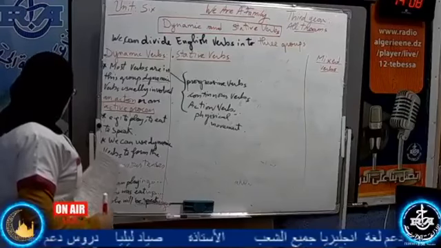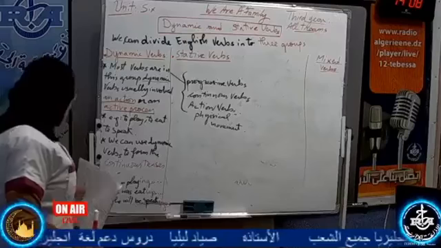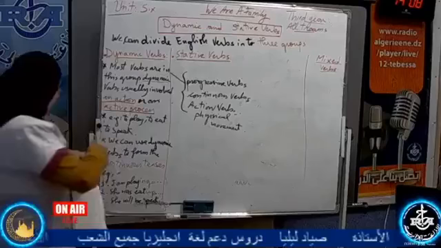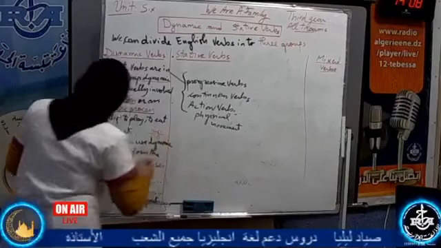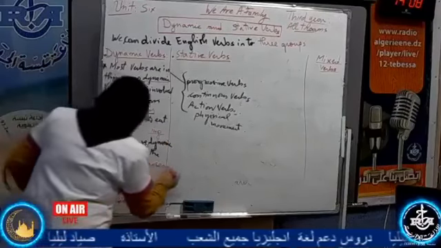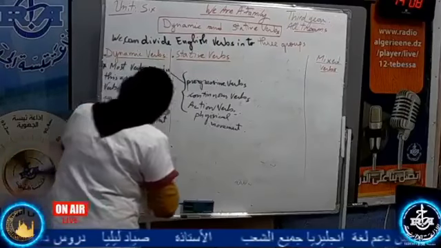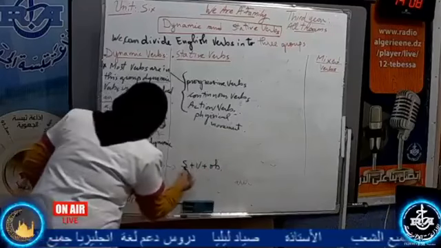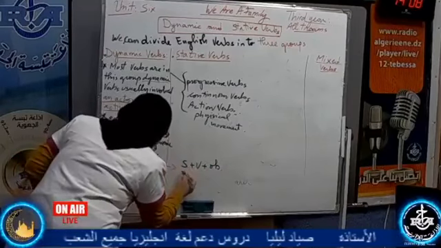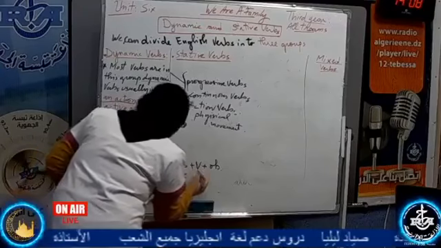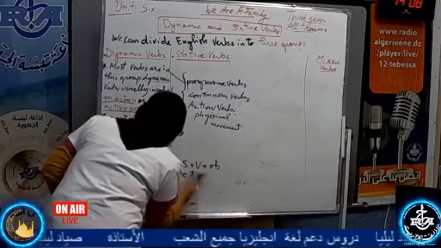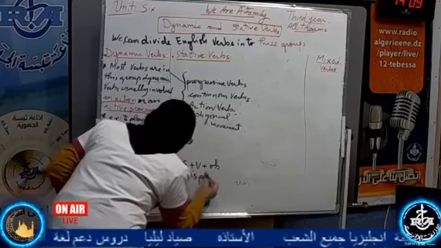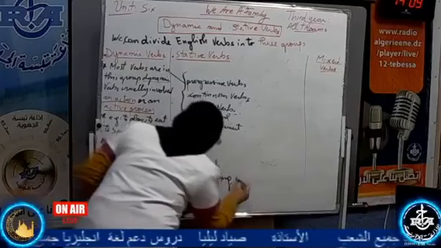Now, we can use dynamic verbs to form the continuous tenses. It means all these verbs accept the ing rule, continuous. I remind you that any sentence has a subject, a verb, an object. Subject, for example, he, and the verb to play: he is playing outside, for example.